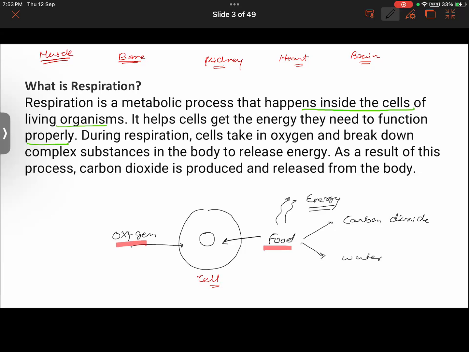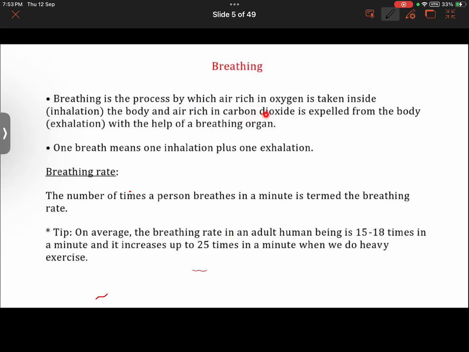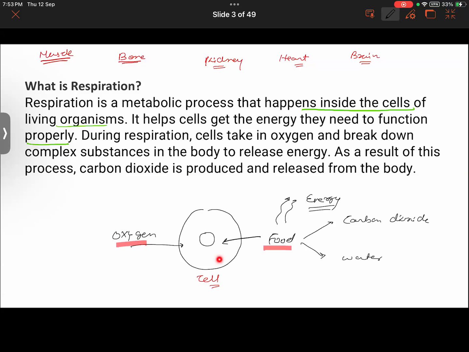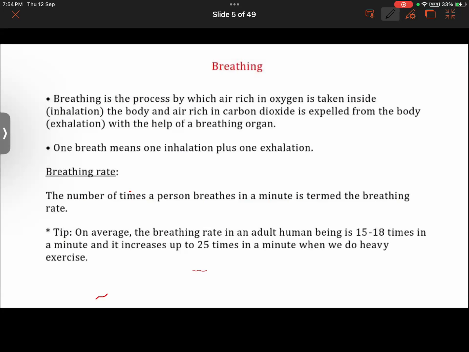That is one thing. So as we breathe in air, we take in air that contains oxygen, and we breathe out the air which contains carbon dioxide. So why the action of breathing? We take in oxygen, and that oxygen will basically go to the cells where that oxygen will be utilized to break down the food to obtain energy from it. So that is why breathing is important.